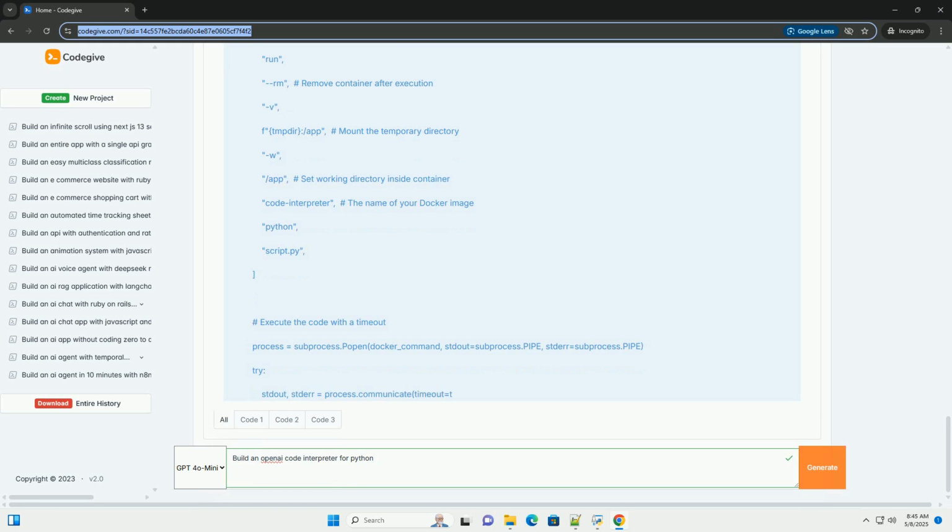Important notes. Cost: using the OpenAI API can incur costs. Monitor your API usage and set spending limits to avoid unexpected charges. Experimentation: the best way to learn is to experiment. Try different prompts, configurations, and enhancements to see what works best for your use case. This comprehensive tutorial should provide a solid foundation for building your own OpenAI code interpreter. Remember to prioritize security, handle errors gracefully, and continuously improve your implementation based on your specific needs.